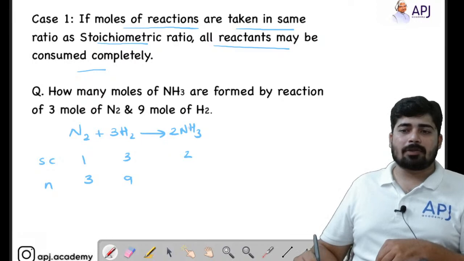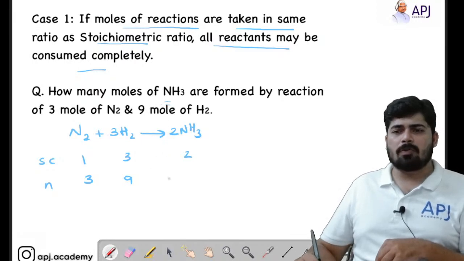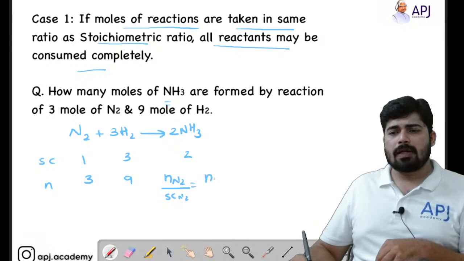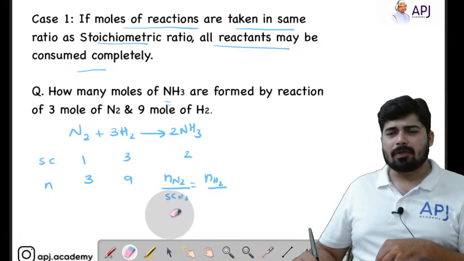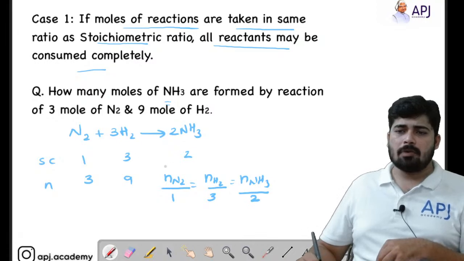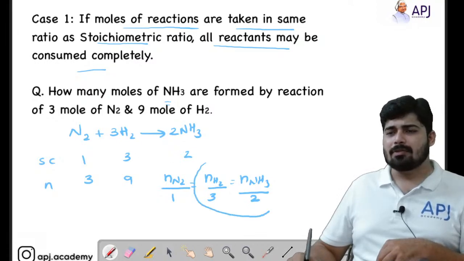Now you are asked to find out how many moles of ammonia. Just apply the mole analysis. What is mole analysis? The number of moles of N2 by the stoichiometry of N2 equals the number of moles of H2 by the stoichiometry of H2. So the number of moles of N2 by 1, the stoichiometry of H2 is 3, and that is equal to the number of moles of ammonia by the stoichiometry of ammonia, which is 2. Now you can just connect these equations to find the number of moles of ammonia.